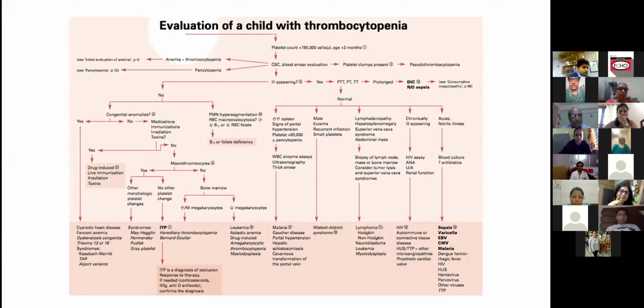So this is a flow chart which will depict the complete evaluation of the child with thrombocytopenia. We'll look at the platelet count, if it is less than 1 lakh, and if the age is more than 3 months, then we'll do the complete.